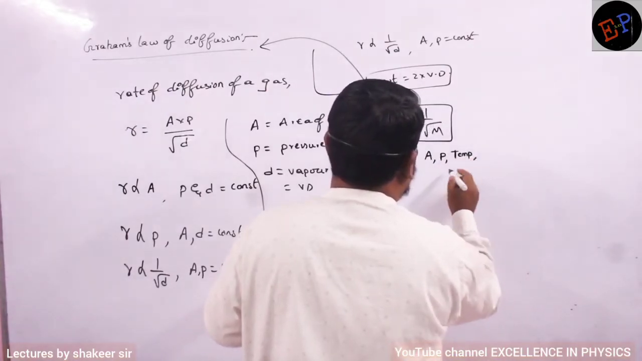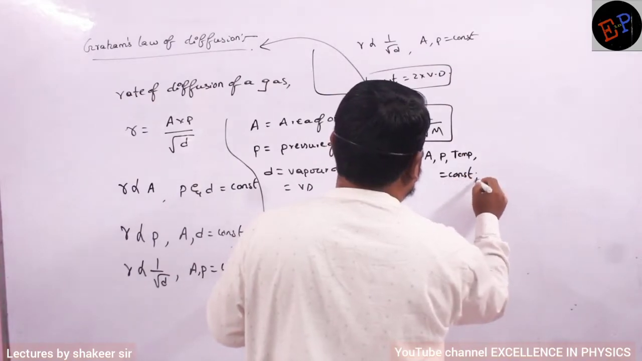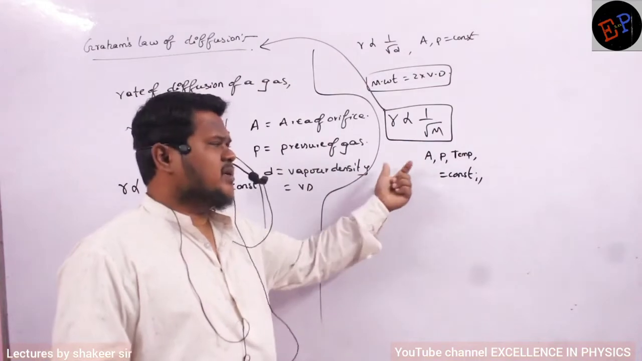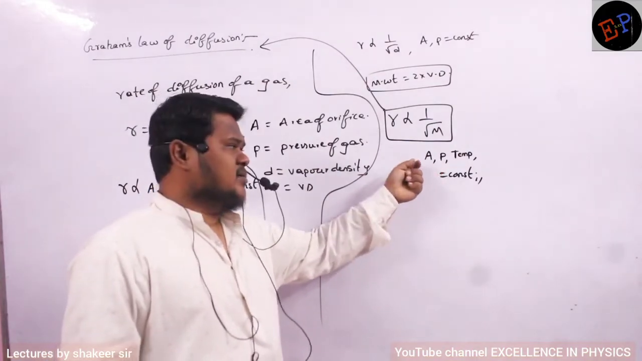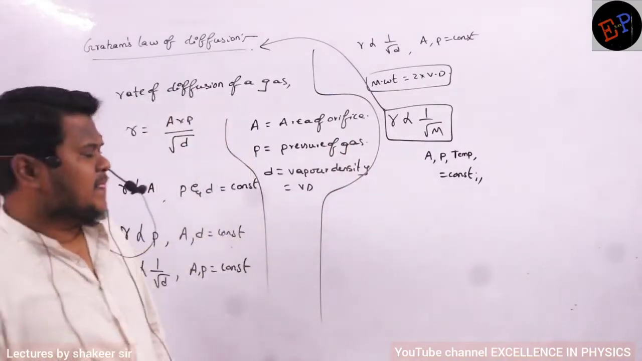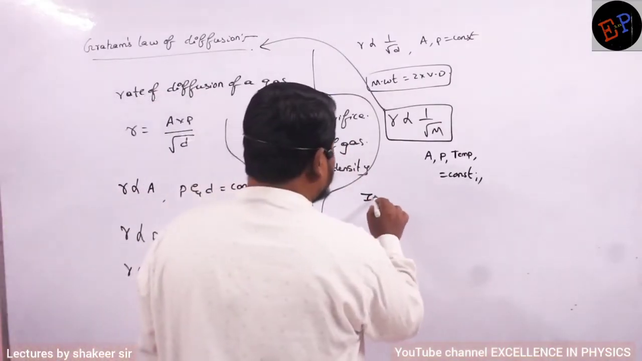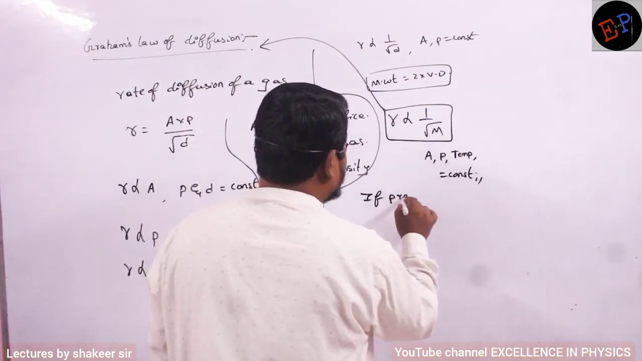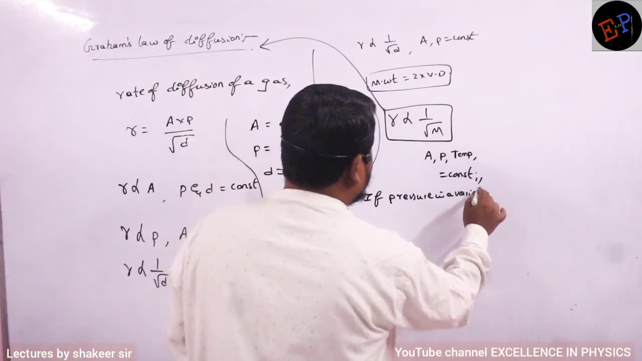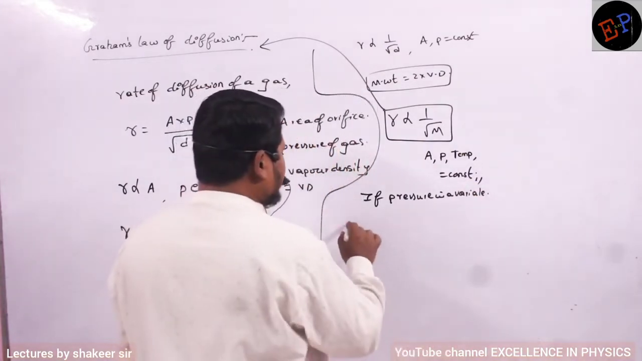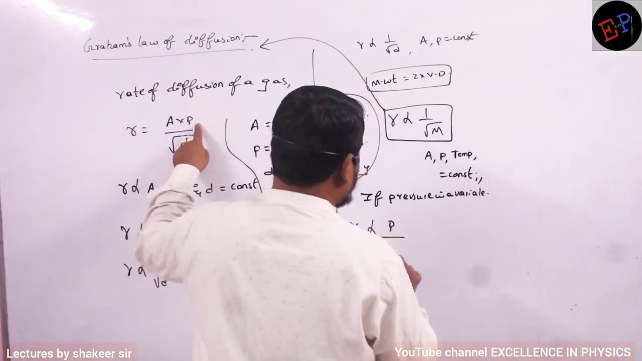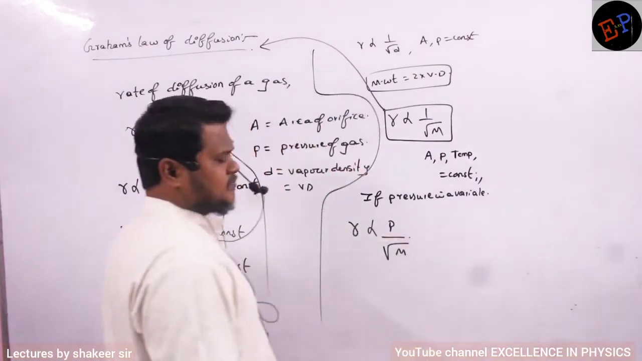Okay? They should be constant. Are you able to understand? Area of the orifice, pressure and temperature. Pressure and temperature are interdependent. So if area, pressure and temperature are constant, then I can write this relation. And if pressure is a variable, then how do I have to write? Then I have to write R is proportional to pressure divided by root M. This is how I have to write.